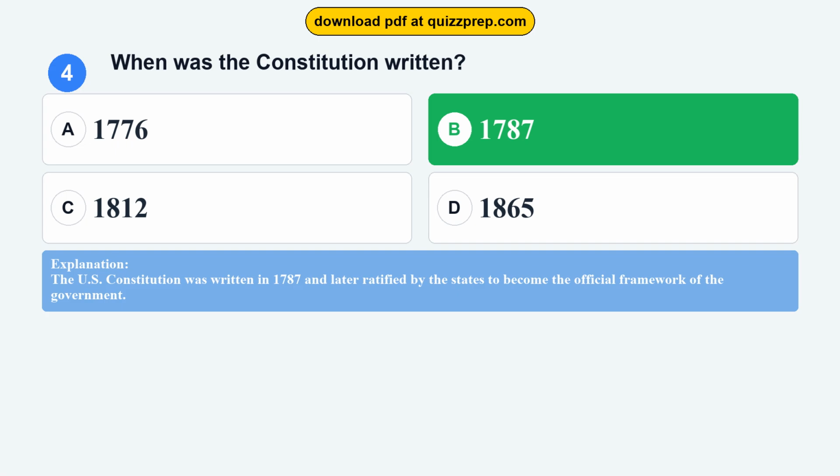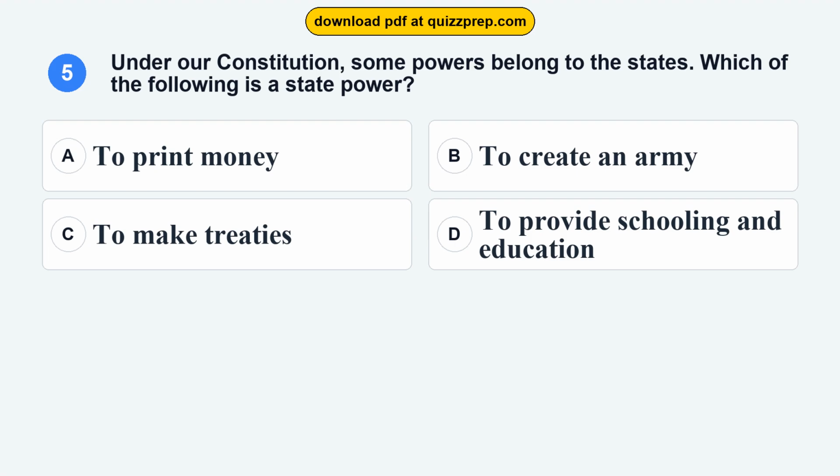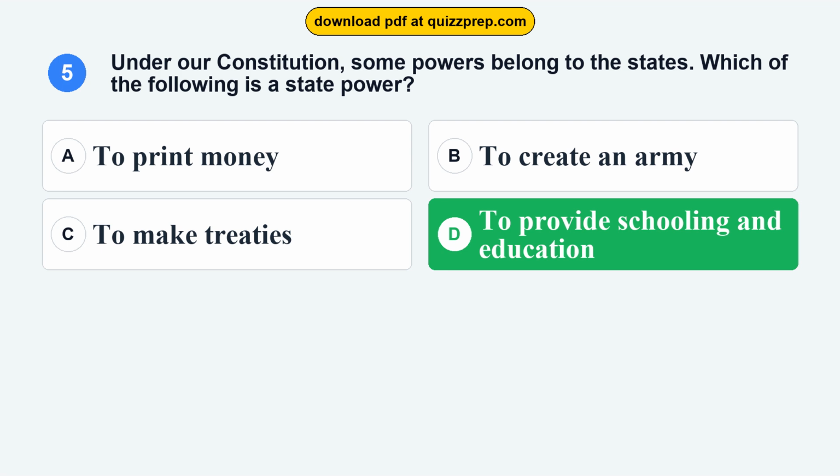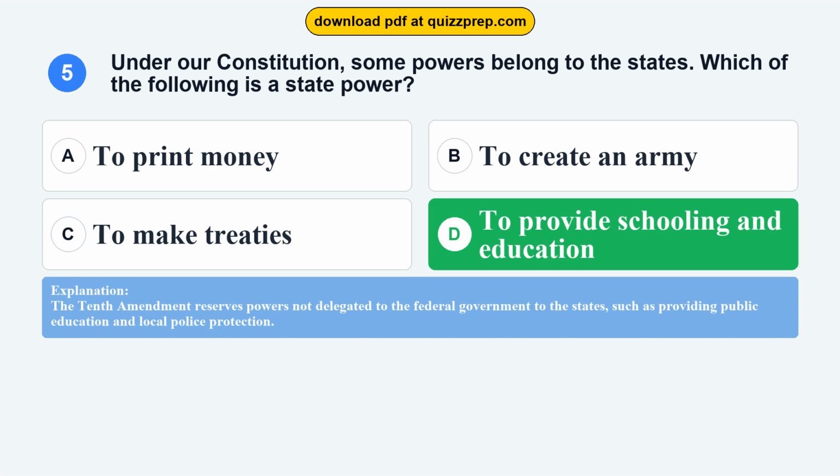Question 5. Under our Constitution, some powers belong to the states. Which of the following is a state power? Option A, to print money. Option B, to create an army. Option C, to make treaties. Option D, to provide schooling and education. The correct answer is option D, to provide schooling and education. The 10th Amendment reserves powers not delegated to the federal government to the states, such as providing public education and local police protection.